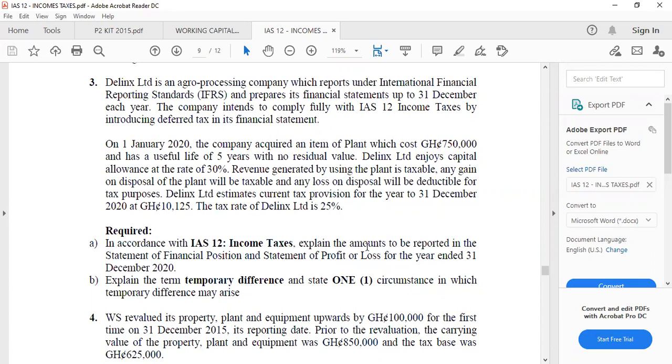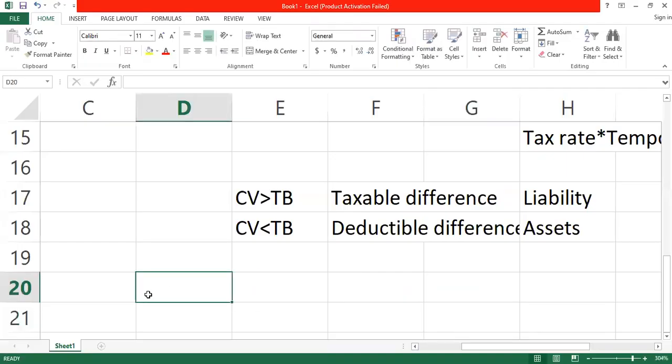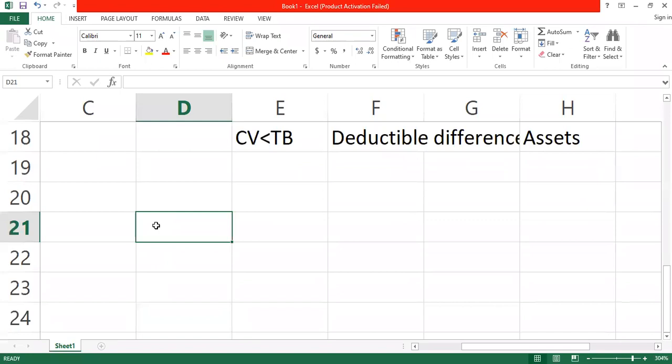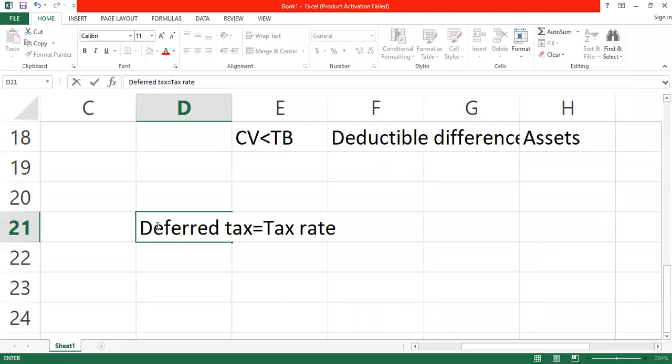Since there's a difference between the depreciation rate and the capital allowance rate, definitely there will be an issue of deferred tax, because this plant in particular is allowable for tax purposes. When the capital allowance and the depreciation are different, there will always be an issue of deferred tax. But how do we go about that? We say that deferred tax is calculated as the tax rate times the temporary difference.